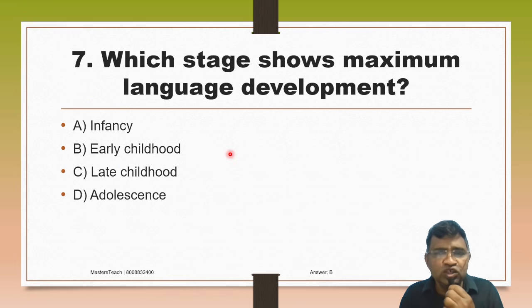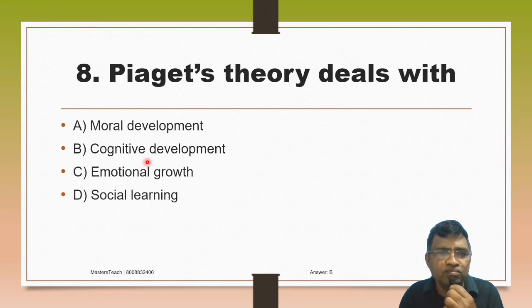Which stage shows maximum language development? A. Infancy, B. Early childhood, C. Late childhood, D. Adolescence. So the answer is early childhood, in which maximum language development takes place. Piaget's theory deals with: A. Moral development, B. Cognitive development, C. Emotional growth, D. Social learning.